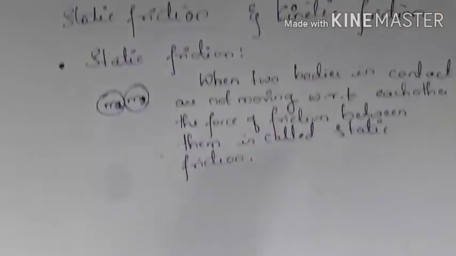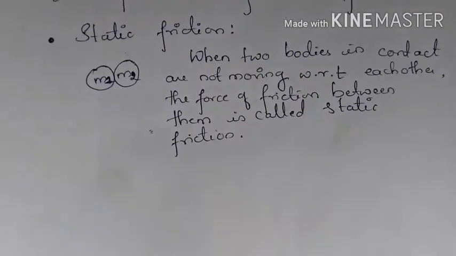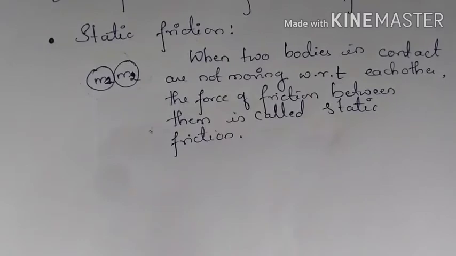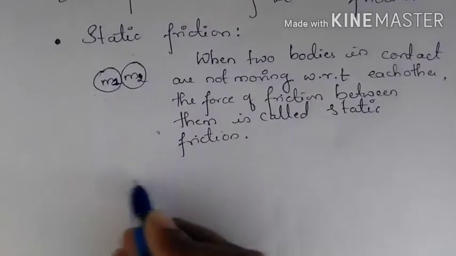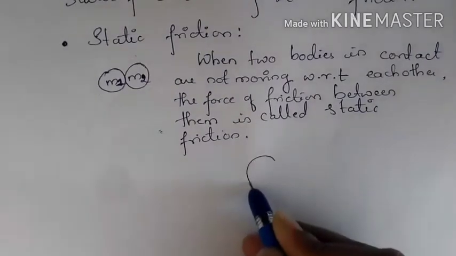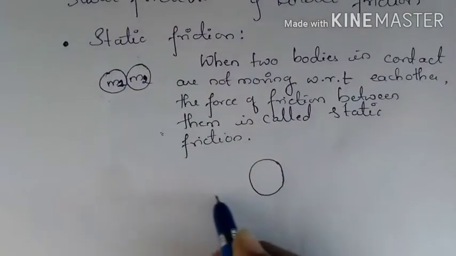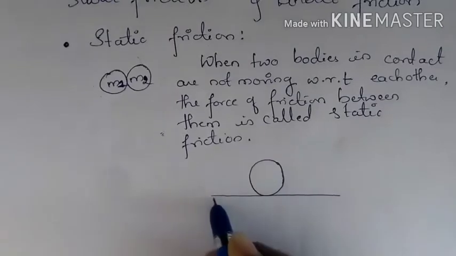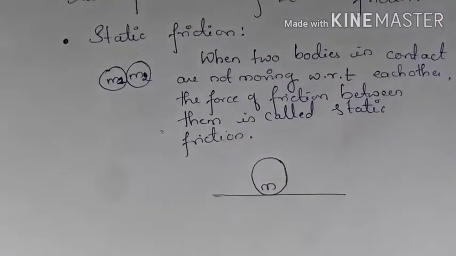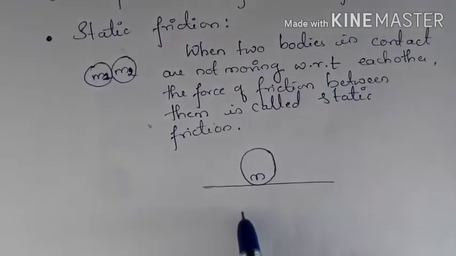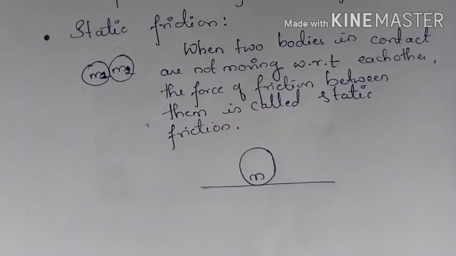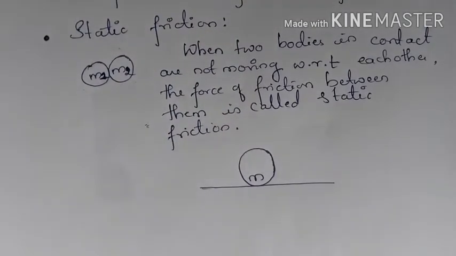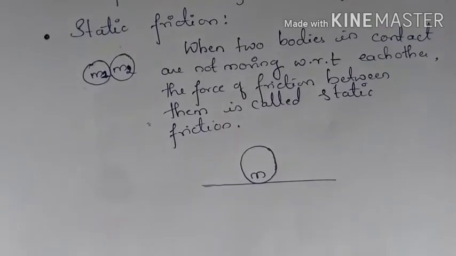Now, let us consider one more example. So consider a mass M which is at rest on the floor. For this, what will the force of gravity be? So there is a mass M which is resting on the floor, and thus this mass will experience a gravitational force mg, which will be cancelled by the normal reaction.